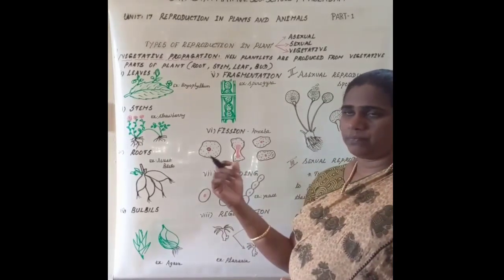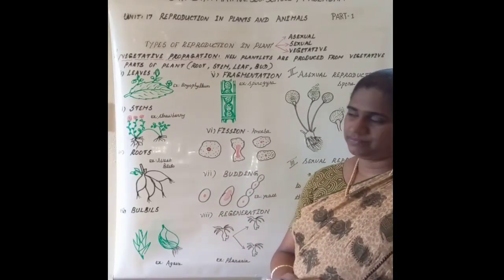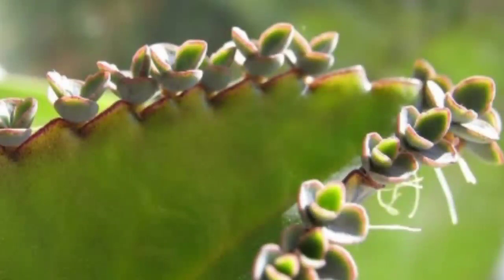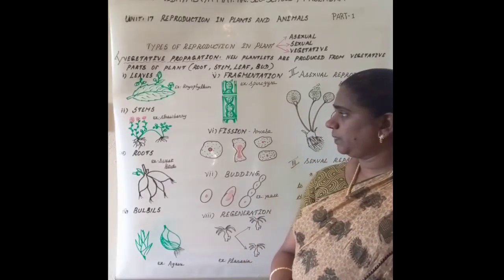The new plantlets are produced from the leaves. See these leaves. New plantlets are produced at the notches along the margin of the leaf. See, there are many notches along the margin. From those notches, new plantlets are produced. So, in bryophyllum, new plantlets are produced from the leaves.